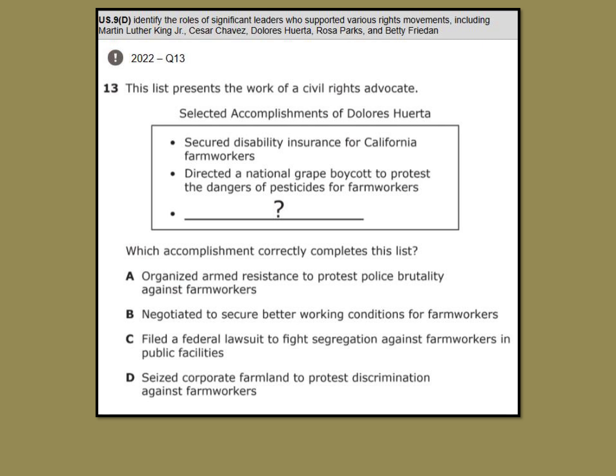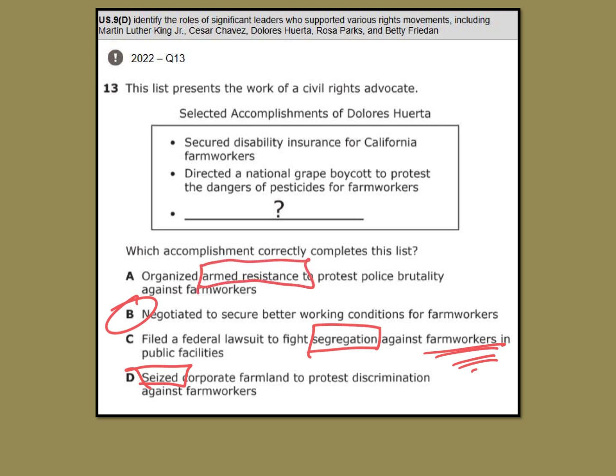Three, two, one. All right, these other ones always talk about farm workers and farmlands and discrimination, but she didn't seize anything. It was about segregation for farm workers. Farm workers were about equal rights as far as worker rights. Armed resistance was not part of this.